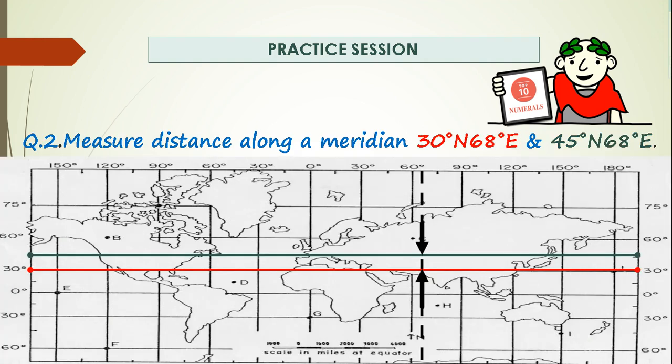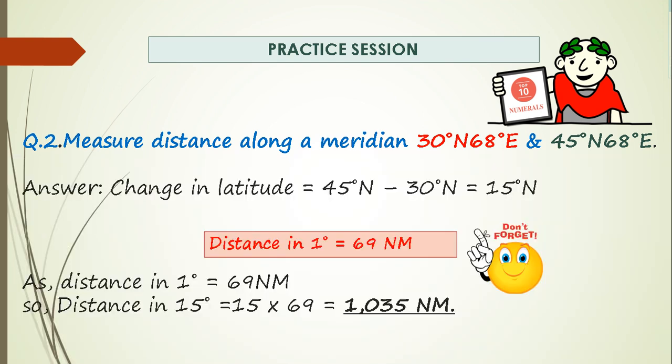Earlier we did it for the equator. Now we will do it for a meridian. 30 degrees north, 60 degrees east, shown with a red line. 45 degrees north, 68 degrees east, shown with a black line. So we have to measure distance along a meridian. Now change in latitude: 45 degrees north minus 30 degrees north, which is 15 degrees.